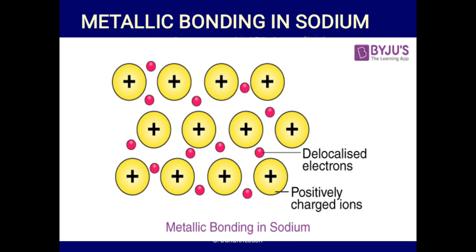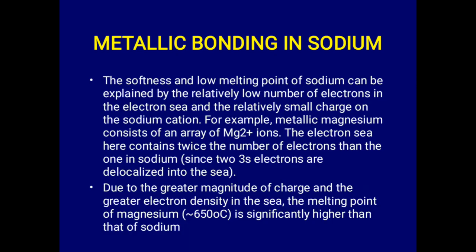In magnesium, the electron sea will now be 2 times that of sodium. So you expect the nuclear force of attraction to be higher, so the energy to break it will be higher, and that's why magnesium will have higher melting and boiling point than that of sodium.